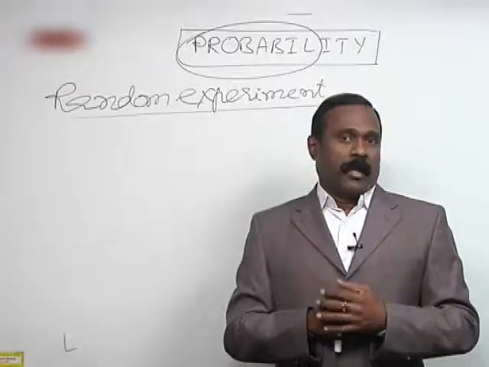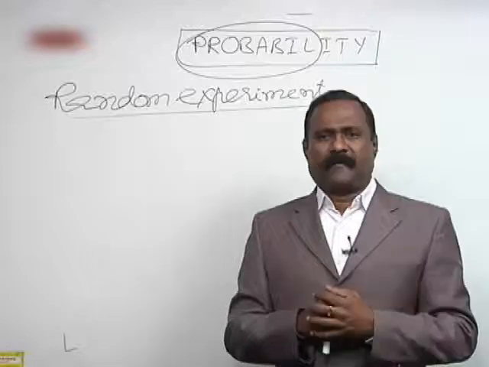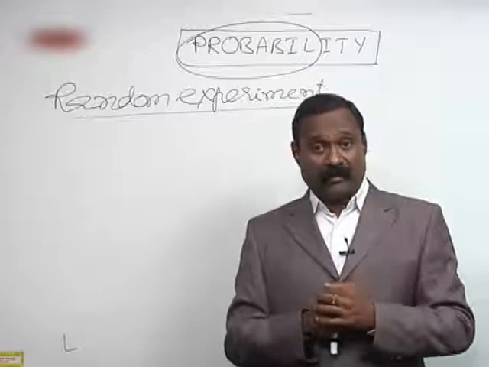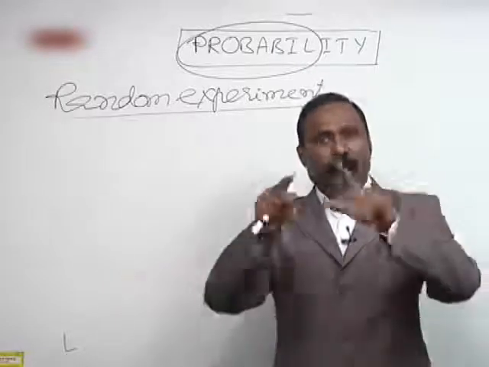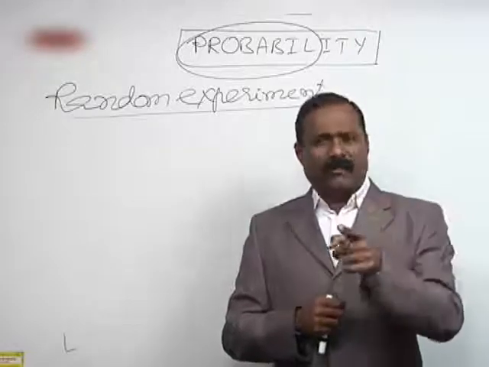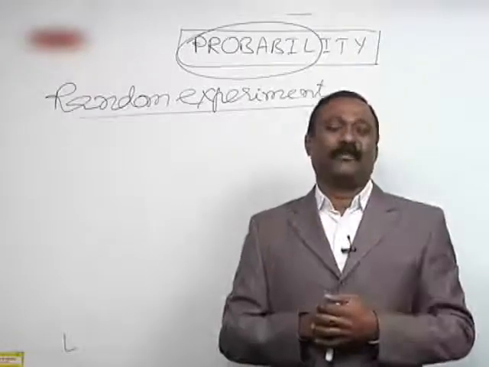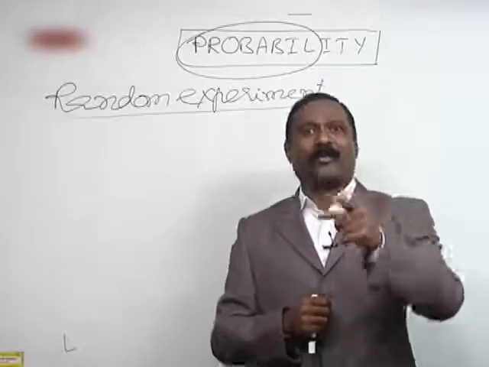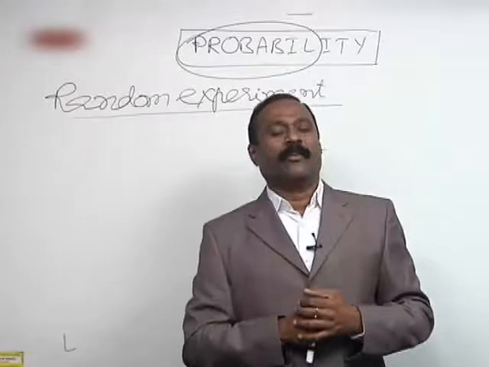And if you conduct that experiment once, then the result or outcome should be one of all the known possible outcomes. Then only it is said to be a random experiment.